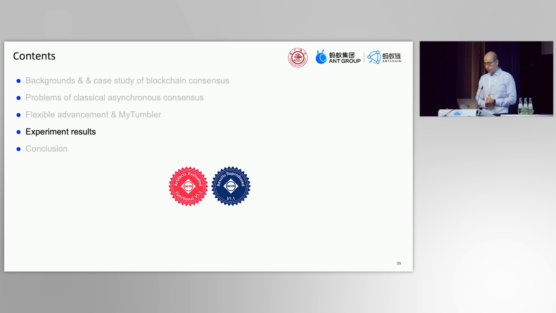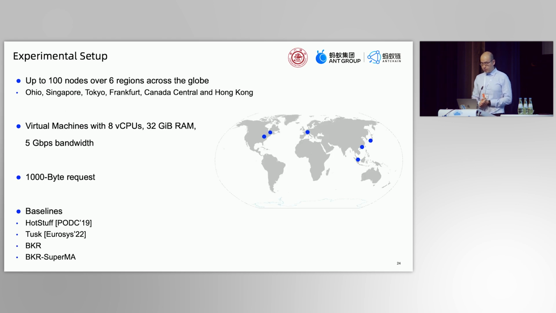So now we will show the experiment result, and this result is recognized by the artifacts evaluation and reproduced by them. The experiment consists of up to 100 cloud nodes over 6 regions across the globe, and each node has 8 vCPUs and 32 gigabytes RAM, and the bandwidth is 5 Gbps, and every request has a size of 1,000 bytes. We have chosen 4 other algorithms for comparison.